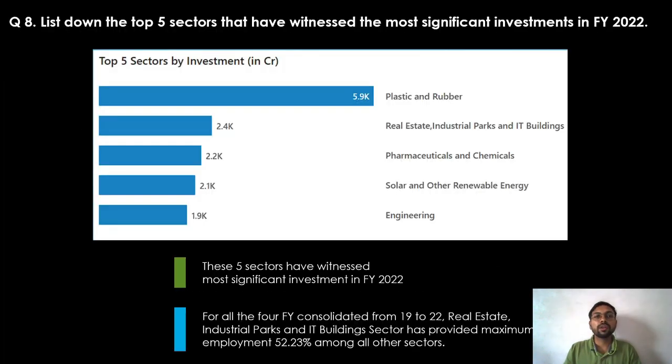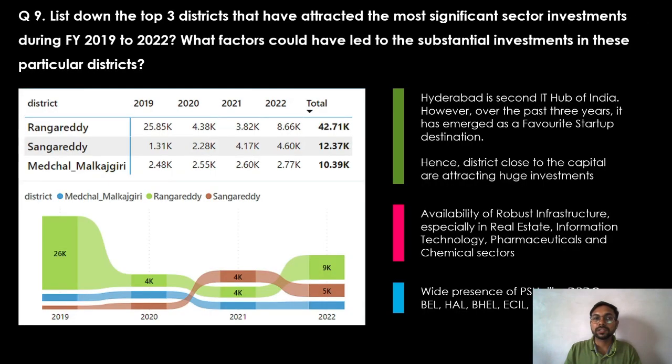Question 8 lists down the top 5 sectors that have witnessed the most significant investment in FY22. So here are the 5 sectors. However, investment in plastic and rubber sector is significantly more than other 4 sectors. One important fact to mention is that for all the 4 financial years consolidated from 19 to 22, real estate, industrial parks and IT building sectors provided maximum employment, that is 52.23% among all other sectors.